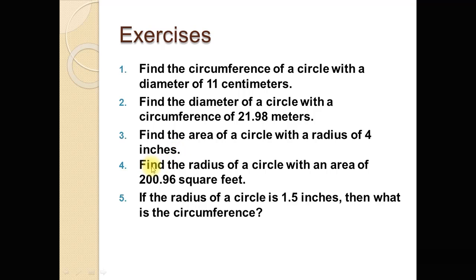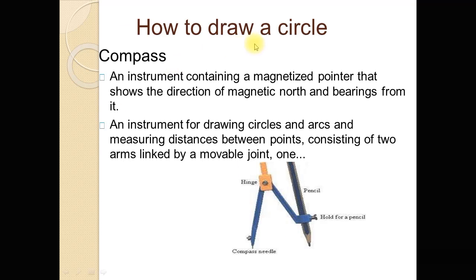And fourth question, find the radius of a circle with an area of 200.96 square feet. And fifth question, if the radius of a circle is 1.5 inch, then what is the circumference of the circle? Now, how to draw a circle? Dear students, I have already told you about some tools of geometry. So here I want to tell you again their tools.